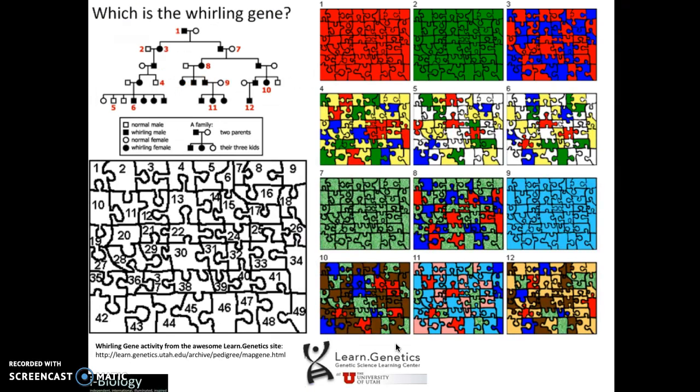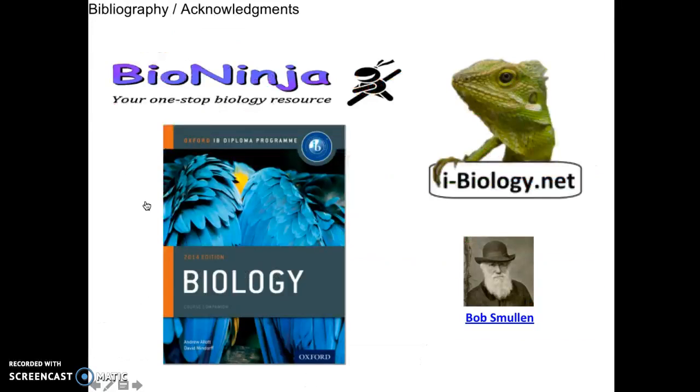And this is just a fun little practice. You can figure out, this is called the whirling gene. It's a made-up thing, but it's an activity on thinking about genes as like puzzle pieces in a puzzle. And if this is the pedigree chart, you can actually look at all of the offspring from that pedigree chart to figure out which is the mutated allele, or the allele that's causing whirling disease. So you can try that if you really wanted to.